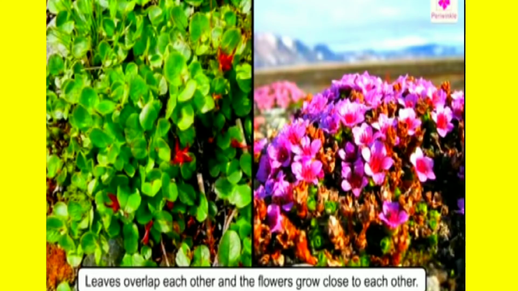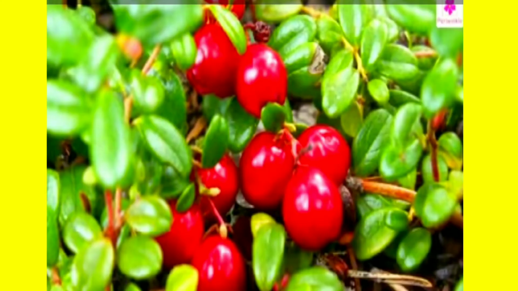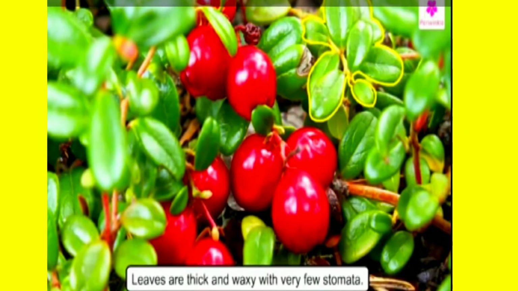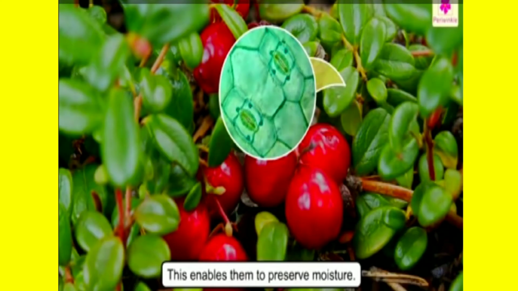The leaves overlap each other and the flowers grow close to each other. Since the air is dry and there is very little moisture, their leaves are thick and waxy with very few stomata. This enables them to preserve moisture.